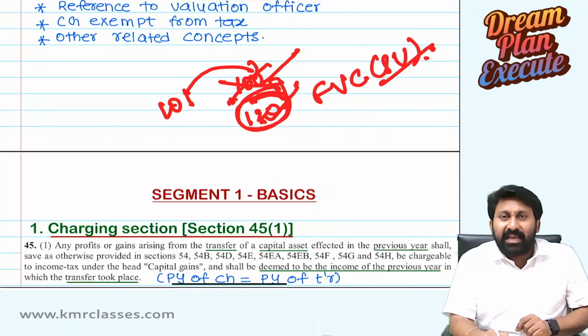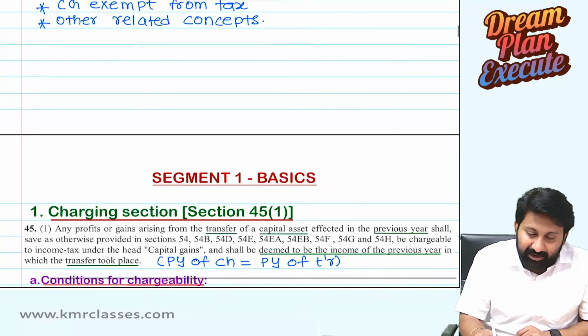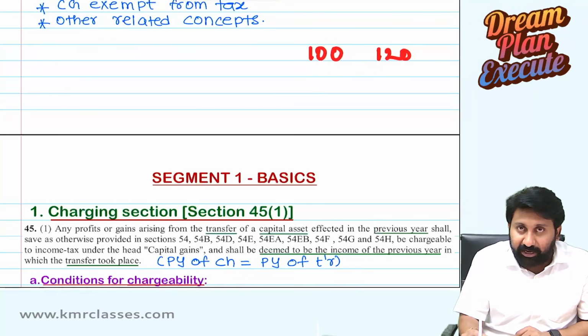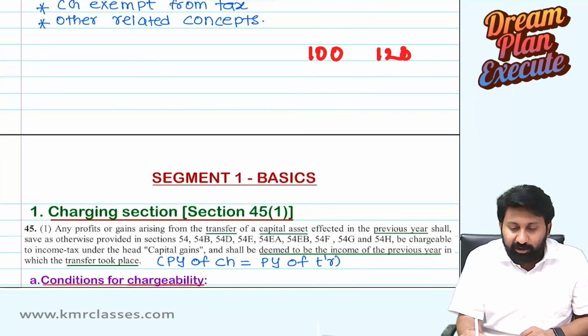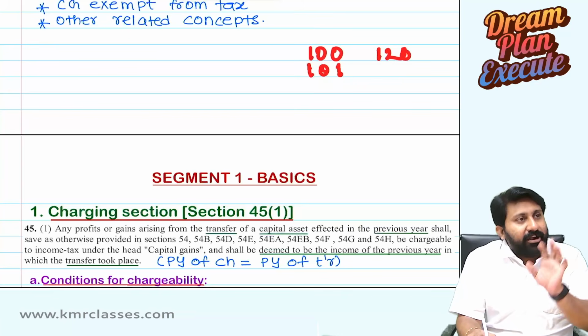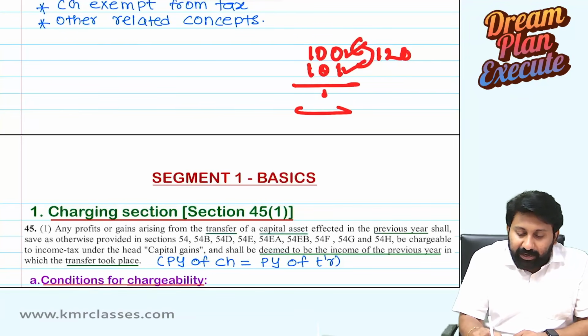So in this case, really did you get any kind of capital gain? Really will you receive any kind of capital gain? No. Actually, you purchased at 101 and sold at 100. Stamp duty value 120. Now listen carefully to the point. Let's say fair market value is also 120. You sold your very close friend at 100 only. Now, actually what happened? You purchased at 101 and sold at 100. You will be getting a loss of 1 actually.